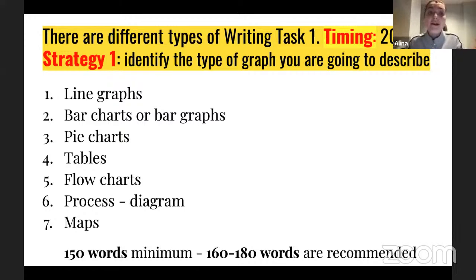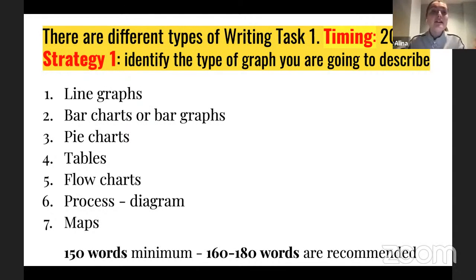So that's very important. But of course, in case you don't have a chance to write 160 words, maybe because the graph was quite complicated, or maybe your level of English is not that high, the only thing you gotta do here to definitely pass this part is to write 150 words. If you reach the minimum, it means that your score is not going to be lower. So that's definitely a good approach to start from.